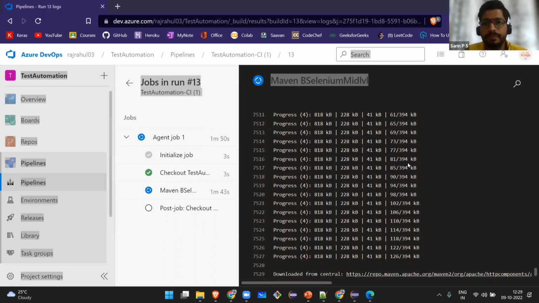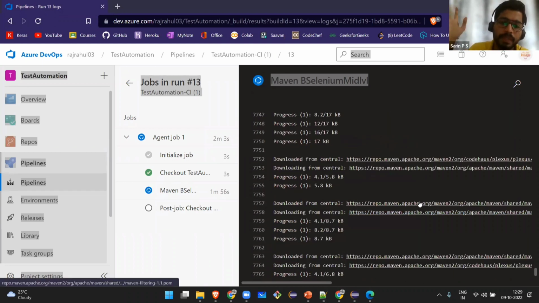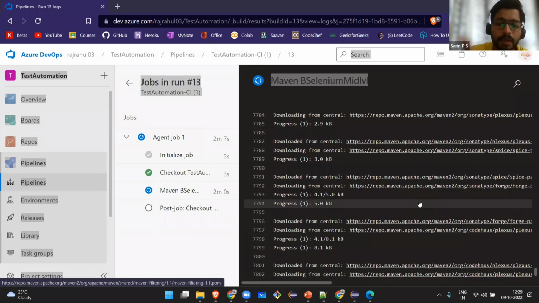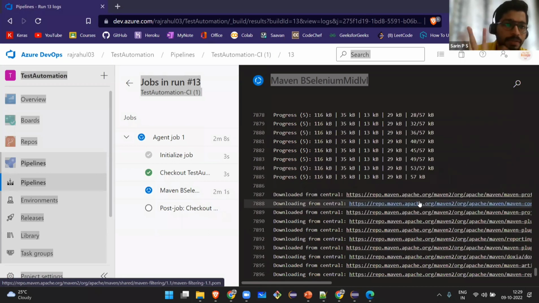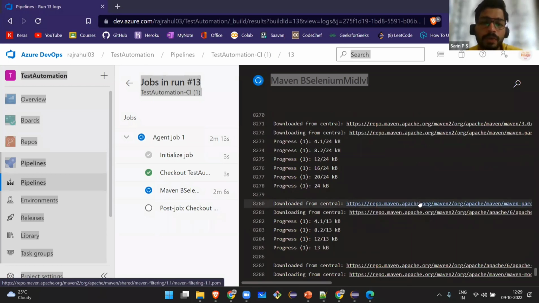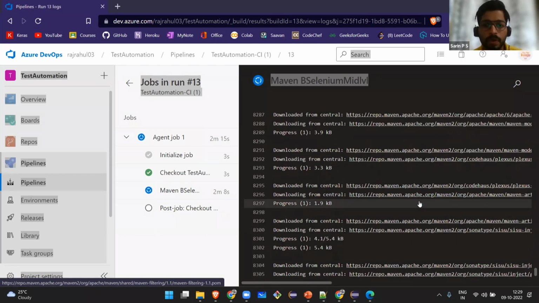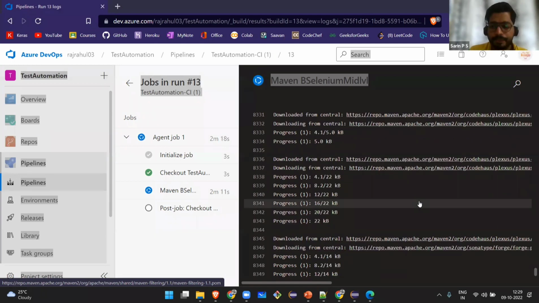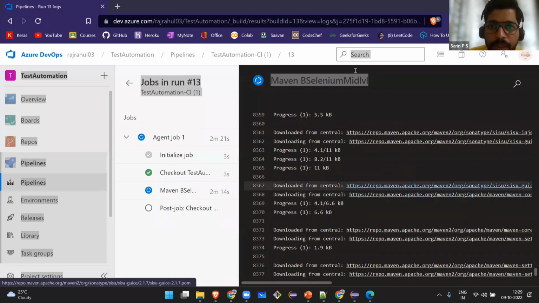That's it. Any other questions? So you can see this is running. What is it doing? It is fetching all the dependencies from the Maven repository, setting up an environment here, and running all the test cases. At the end, it will show the result. And I can schedule the job. I can schedule it for tomorrow morning or today at 1 o'clock to run all the test cases mentioned in the pom.xml. The same thing you can do with Git Actions also.